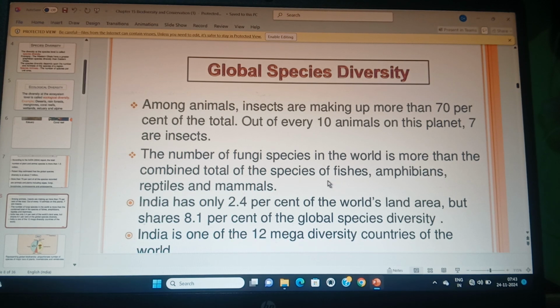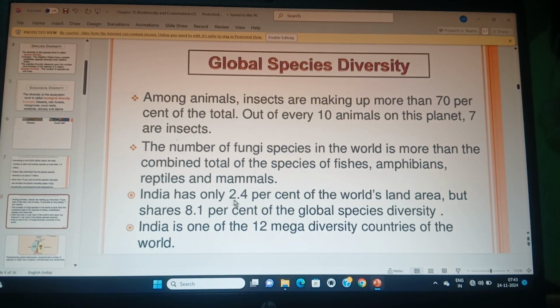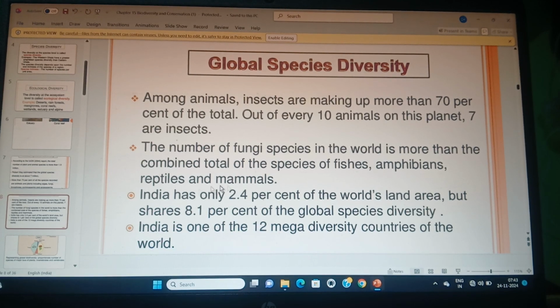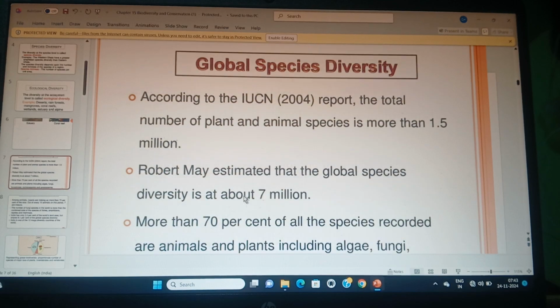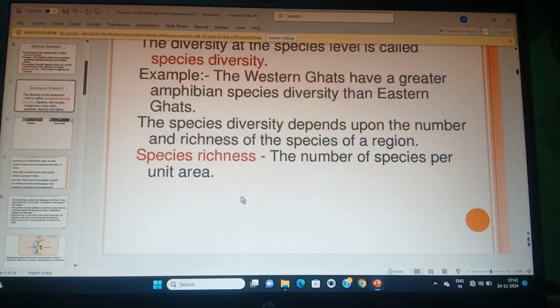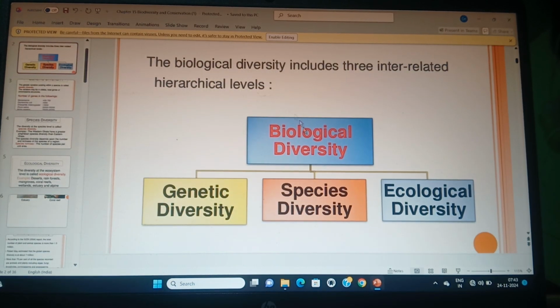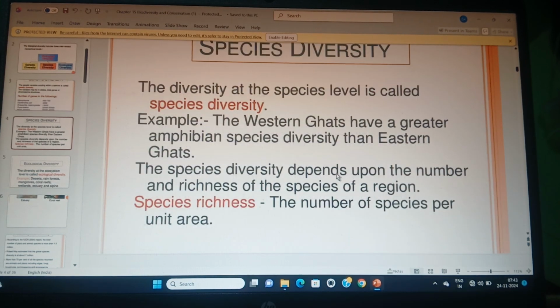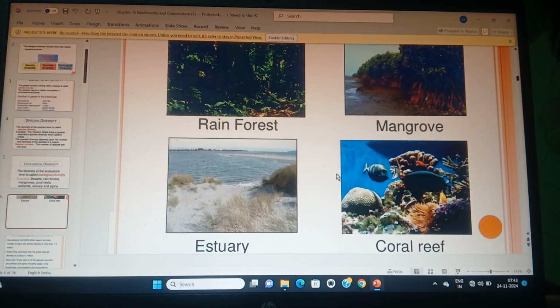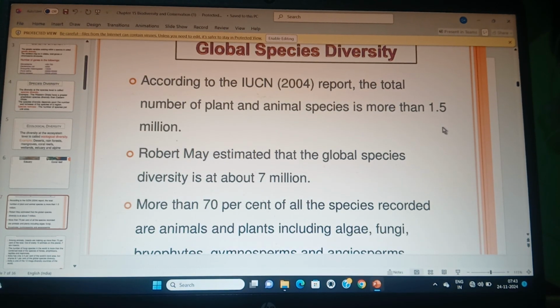The total number of fungi species in the world is more than the combined total species of fishes, amphibians, reptiles and mammals. This is very, very important, you have to remember it, it will come in the exam. Questions will come from this point. You have to learn the different kinds of biodiversity: genetic diversity, species diversity, and ecological diversity. Questions will come from this data.